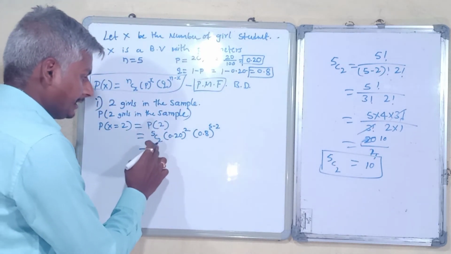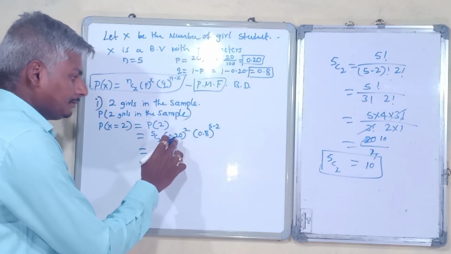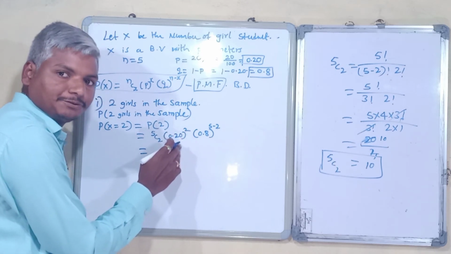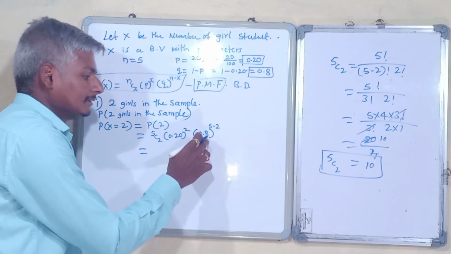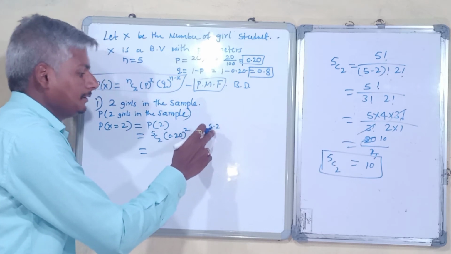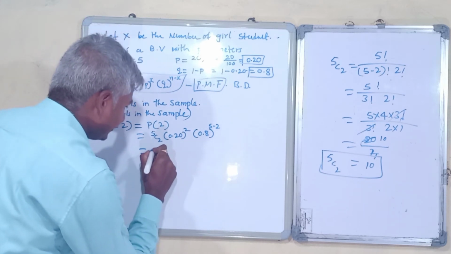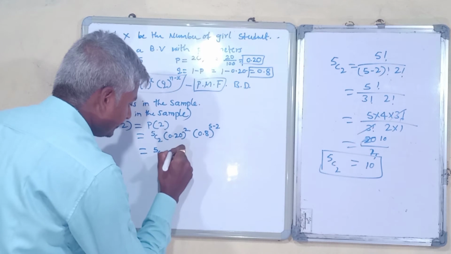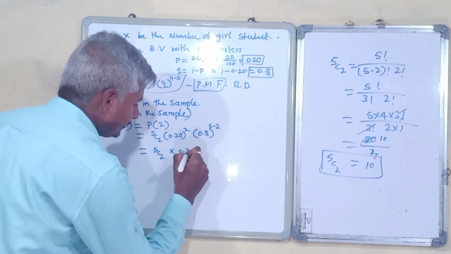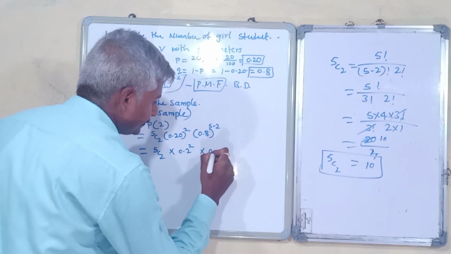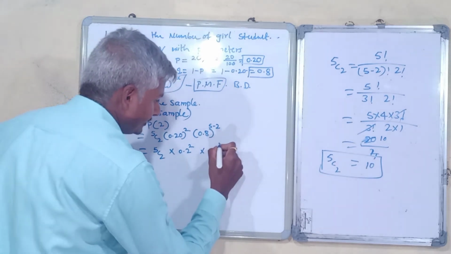5C2 is 10, and 0.2 raised to 2 is 0.04, and 0.8 raised to 5 minus 2, that I will write here: 5C2 into 0.2 raised to 2 into 0.8 raised to 3, since 5 minus 2 is 3.